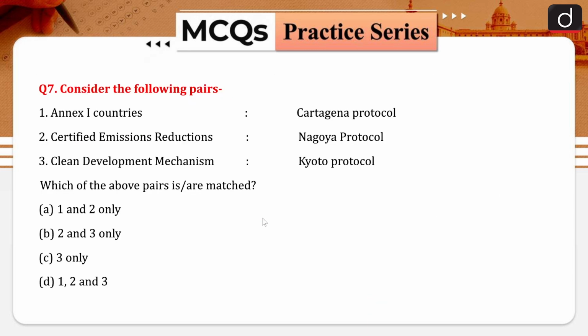Now consider the following pairs: Annex 1 countries, certified emission reductions, clean development mechanism. Then there are certain protocols given in front of you. When we are talking about carbon market, carbon credit or carbon storage related things, these are all part of your Kyoto protocol. So one thing is sure, that only one is matched, that is only three. Cartagena protocol is basically related to biosafety with respect to living modified organisms.